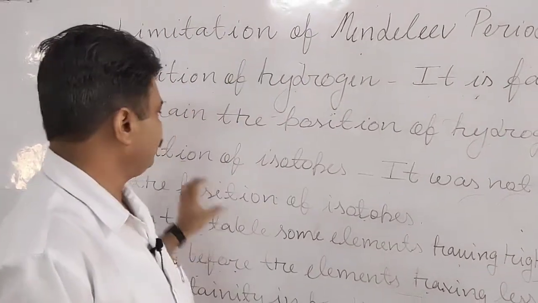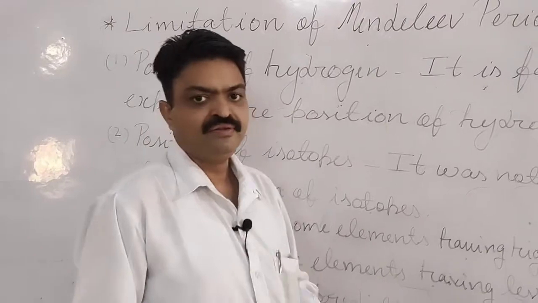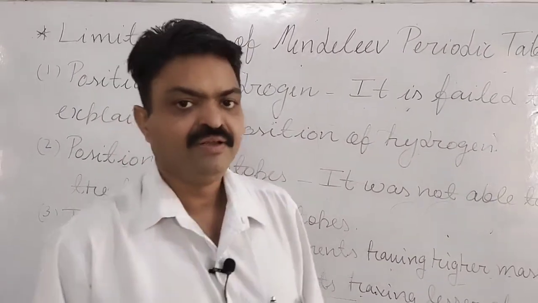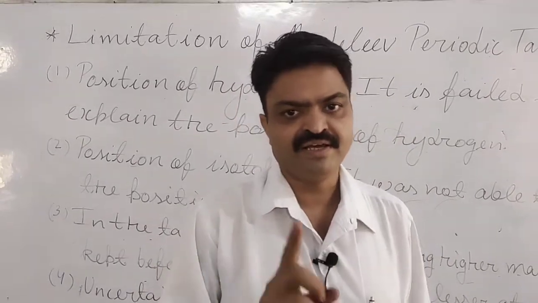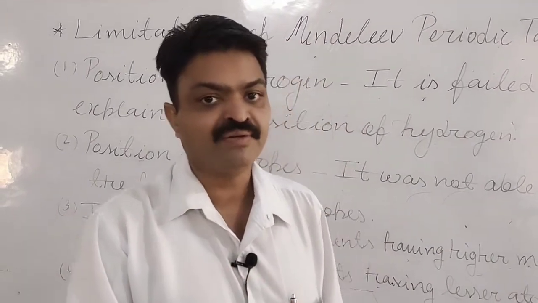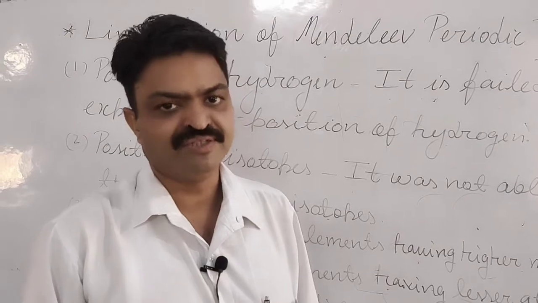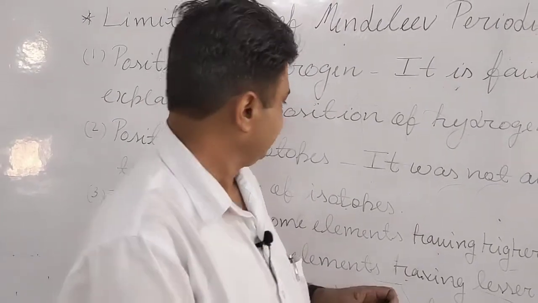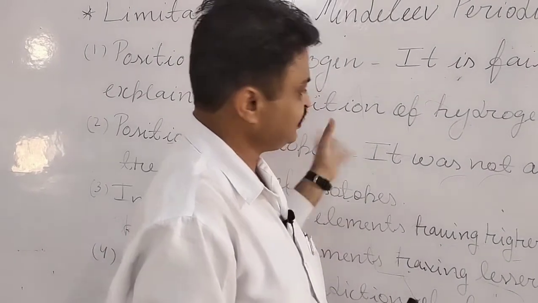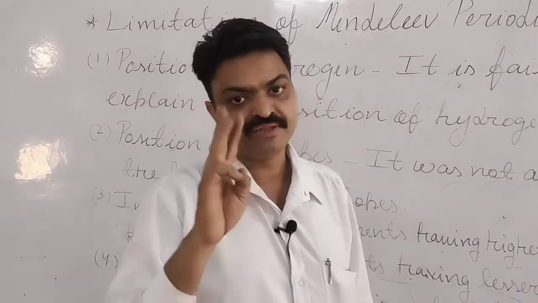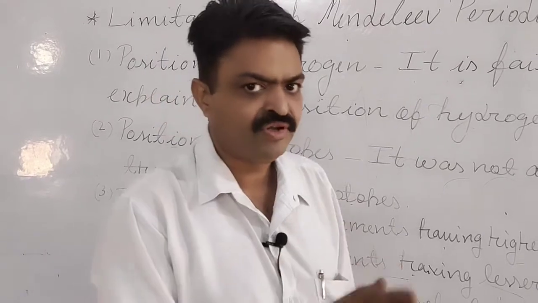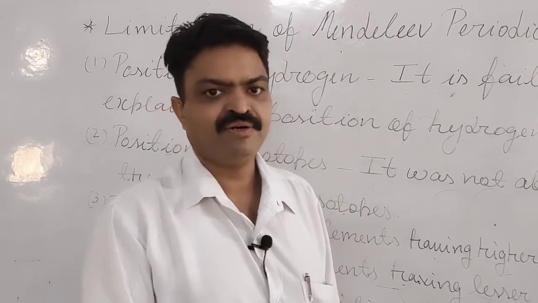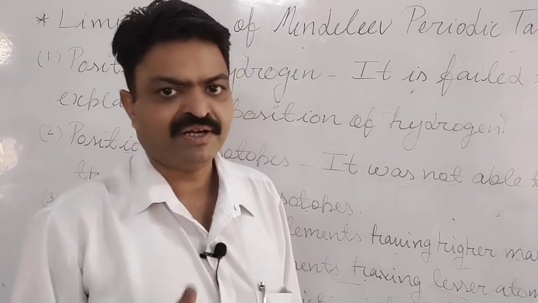Second is the position of isotopes. Now, first try to understand what isotopes are. Isotopes are the elements that have the same atomic number but different atomic masses. As you know, the same element can have different atomic masses, like hydrogen has 3 isotopes: protium, deuterium and tritium. Like this, there are carbon 12 and carbon 14, which are different isotopes.